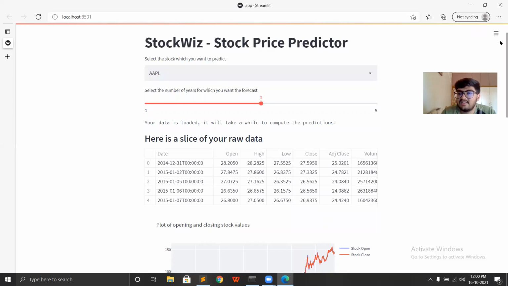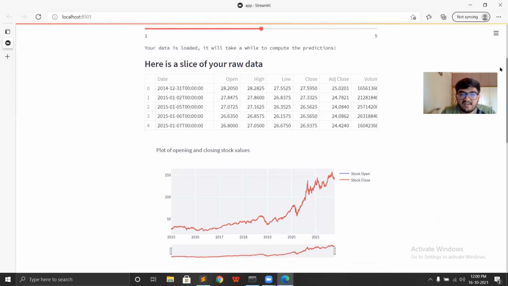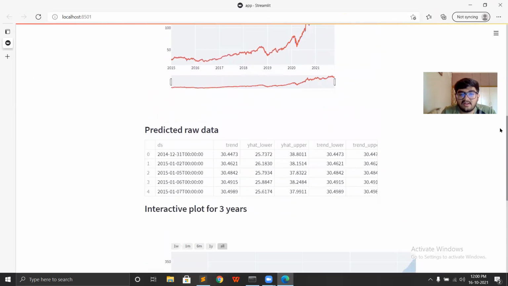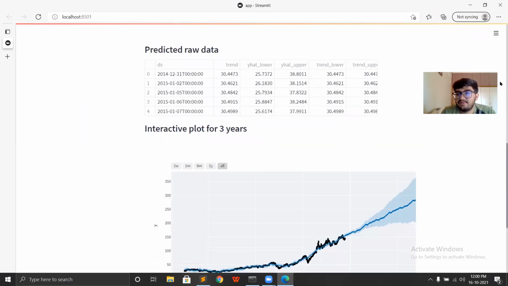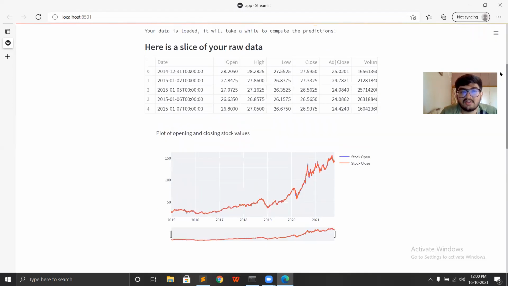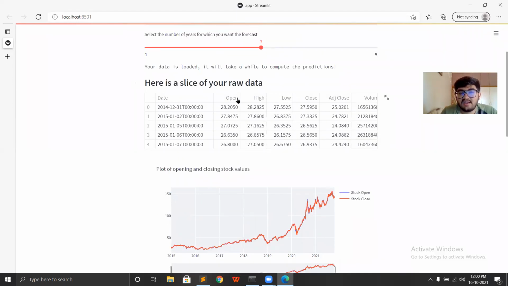So right now we can see that the web app has executed its backend program, and along with that we can see all the plots which we had defined. So this is the raw data which we are getting, and it is in the form of a pandas data frame, which I already mentioned. We can see all the different parameters like open, high values, low values, and closing values of the stock. From this data, we are going to use these closing values to predict our forecast values.